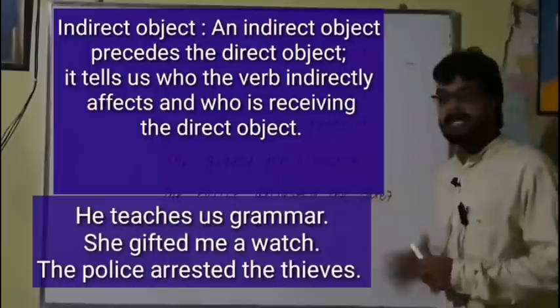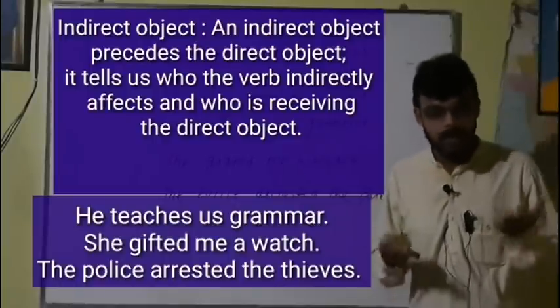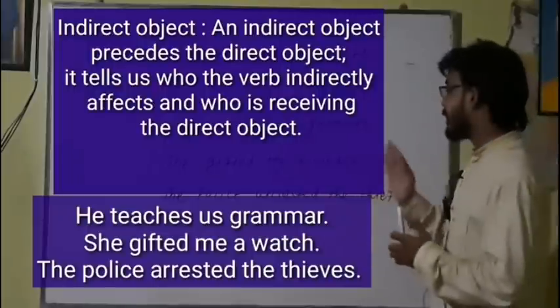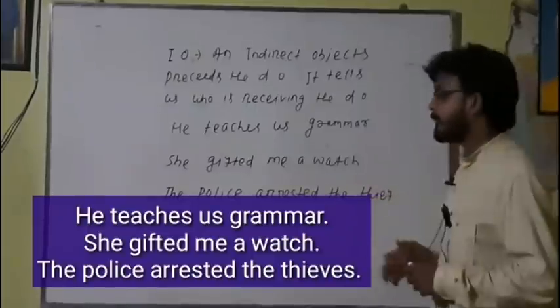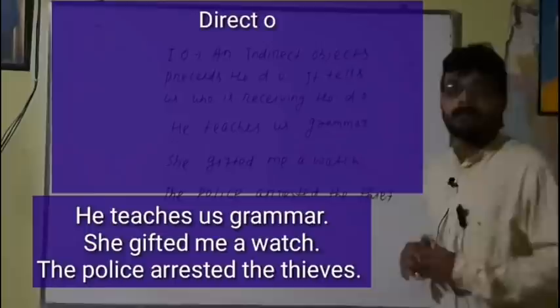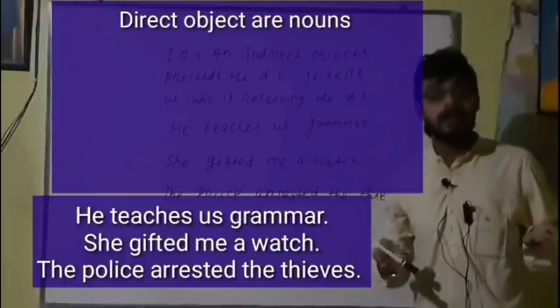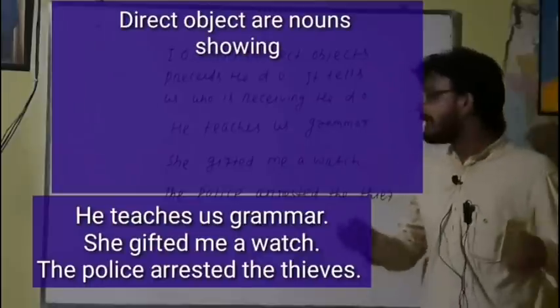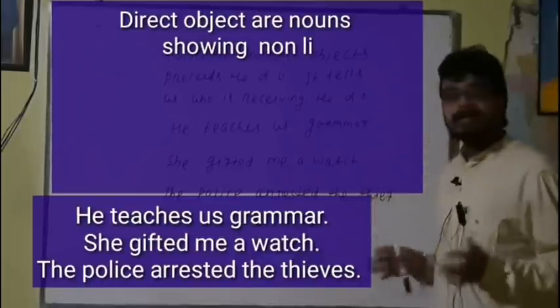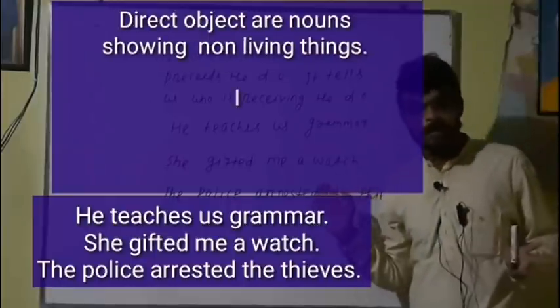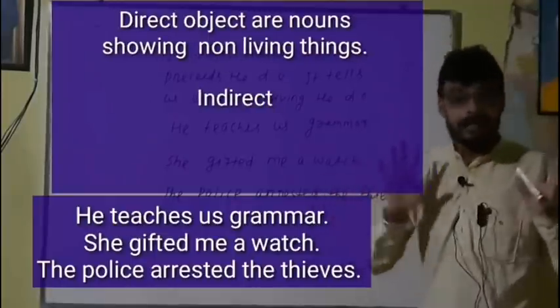So here, he teaches us grammar. Here us is living, a personal pronoun. That is the indirect object, and grammar is the direct object. Another example: she gifted me a watch. What did she gift? A watch. That will be the direct object. Me, a personal pronoun, will be considered the indirect object.